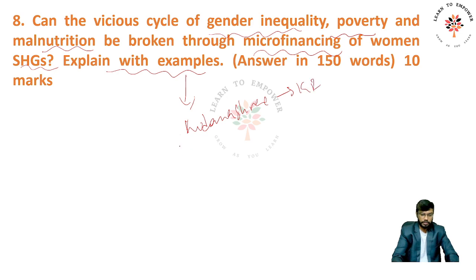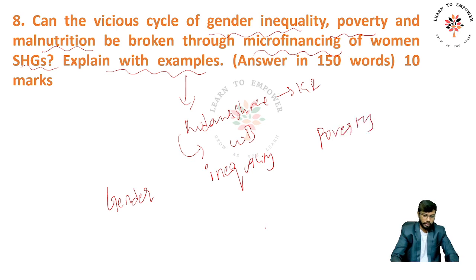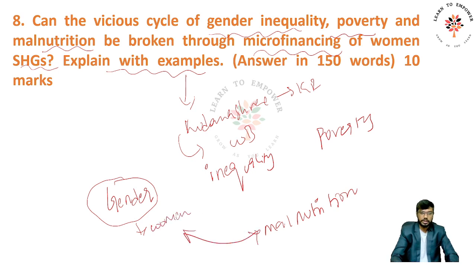Right. There is some similar Kanya Sukanya program from the West Bengal government. Please have a clear understanding of the program. I forgot the name. Now you should understand this question talks about gender, inequality, poverty and malnutrition. See, this is a vicious cycle. For example, gender, here I am specifically talking about women, right? When women are malnourished, the child that is born out of the woman is also malnourished, right?